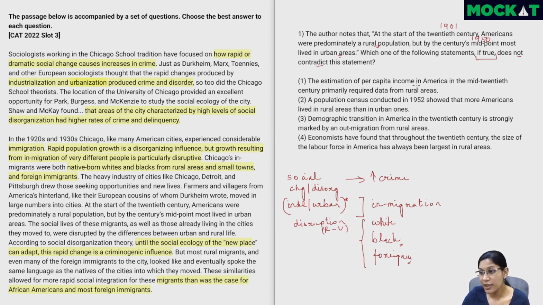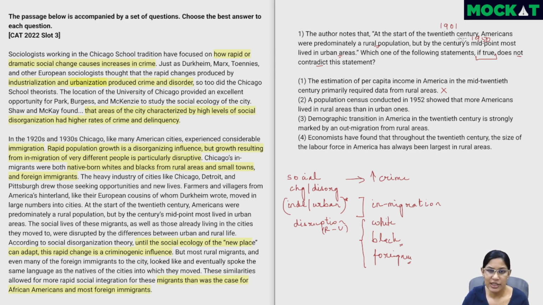The estimation of per capita income in America in the mid 20th century primarily required data from rural areas. Now this is wrong because we know that by the century's midpoint, most lived in urban areas. So if this is something which is true, it would actually contradict the statement. So this is not going to be a correct choice. A population census conducted in 1952 showed that more Americans lived in rural areas than in urban ones.